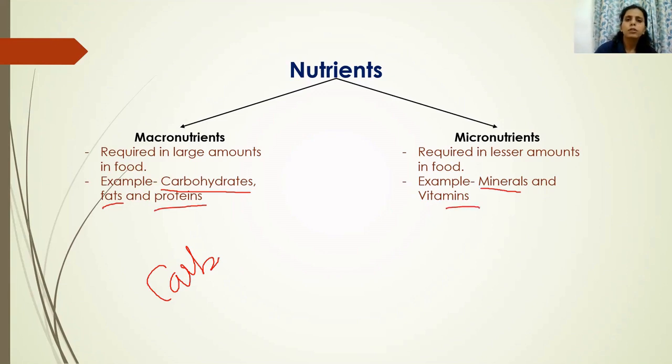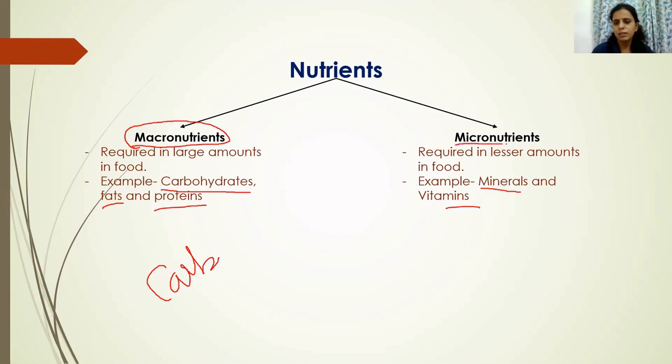Out of these 5 very important nutrients present in the food of all living organisms, 3 nutrients, that is carbohydrates, fats and proteins, are known as macronutrients. As the name suggests, the term macro means something present in larger amount, or something required by the body of a living organism in larger amount. The other 2, that is minerals and vitamins, are required by living organisms in a little smaller quantity.